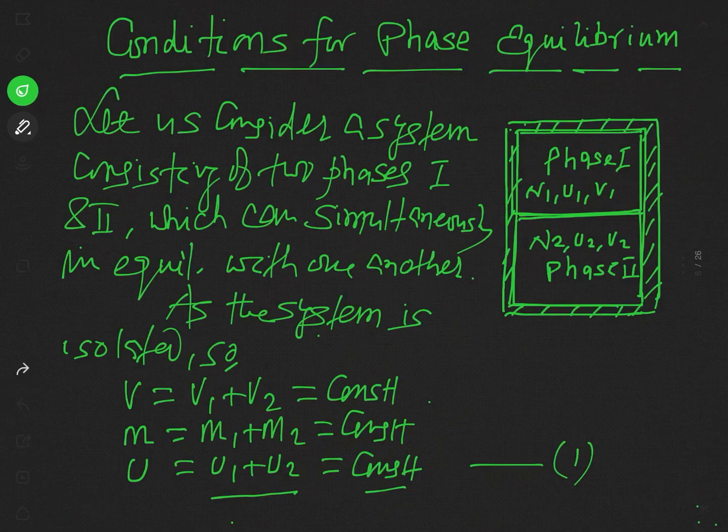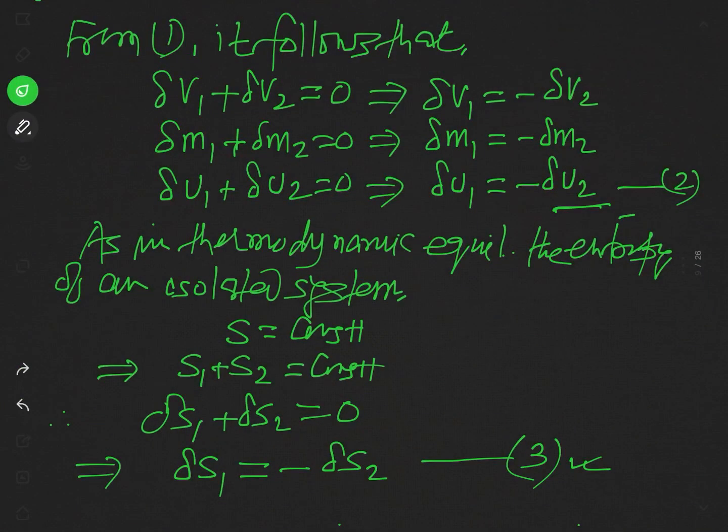Now, from that equation, if we take a small change or apply the operator delta, what will we get? We will get delta V1 plus delta V2 equal to 0, because V1 plus V2 is constant and change in a constant is 0.